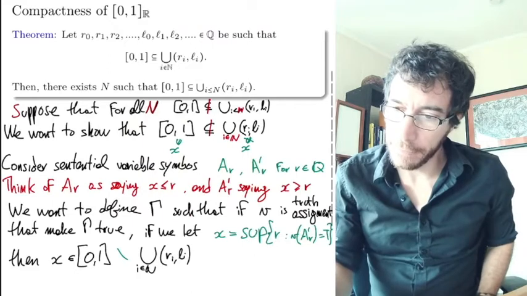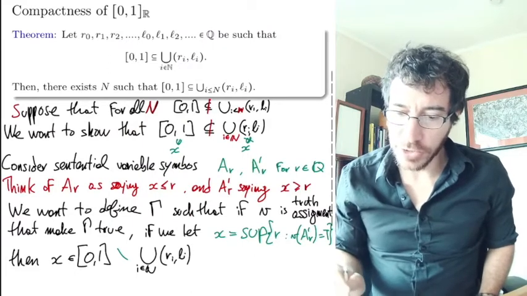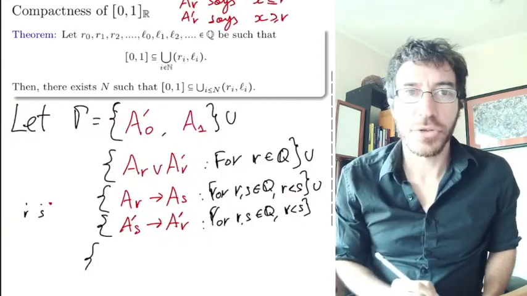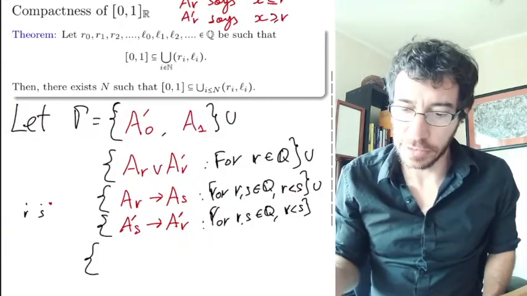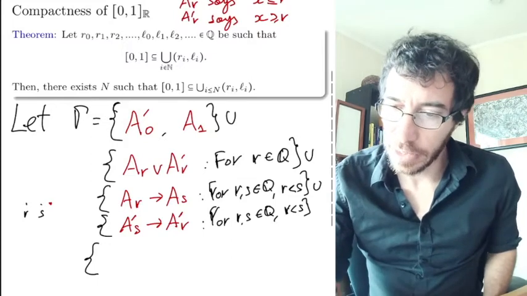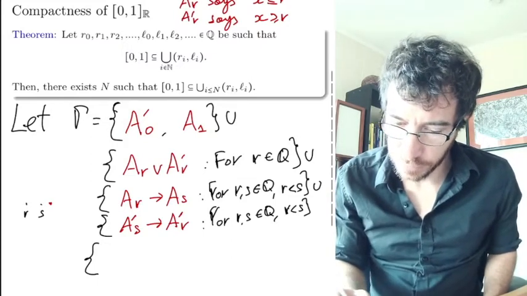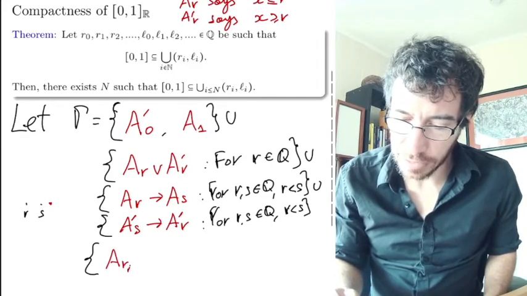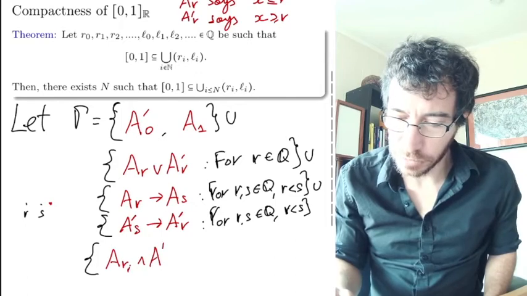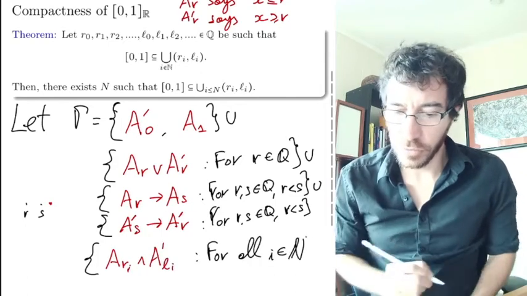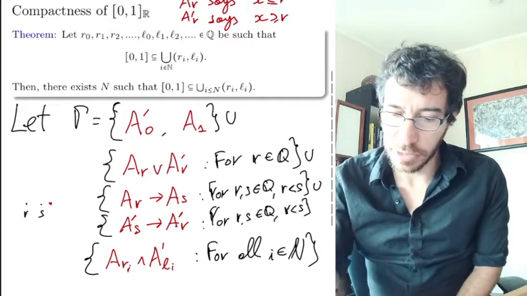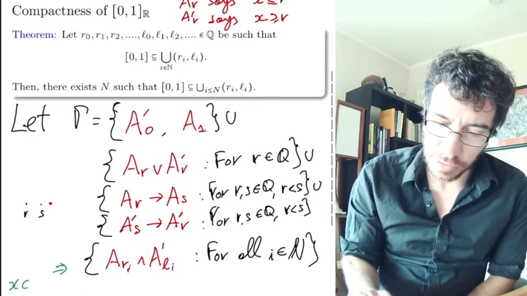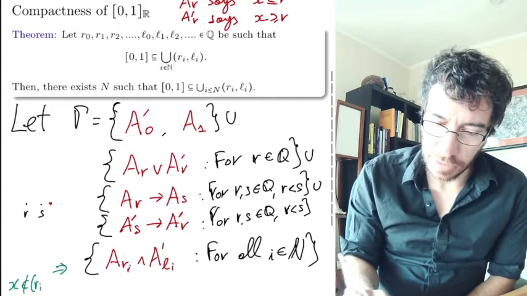But also we want to say that x is not in this union of these intervals, right? So how do you say that it doesn't belong to the interval (Ri, Li)? We're going to say that x has to be less than or equal to Ri and has to be greater than or equal to Li for all i in the natural numbers. So this one up here is the one that is saying that x does not belong to the interval (Ri, Li).